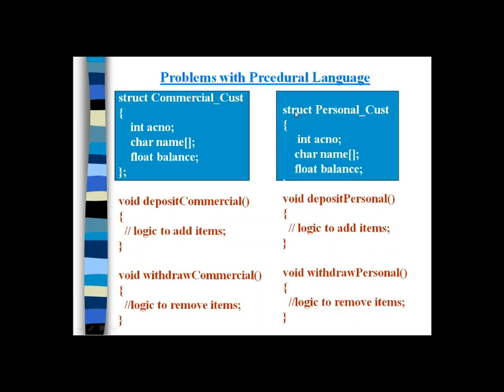Similarly, another block is personal customer. Under that I have created multiple functions belonging to each of the data. As I told you earlier, I cannot bind any function with a specific data. I have written function names like deposit commercial customer, which tell me that this function belongs to this data.